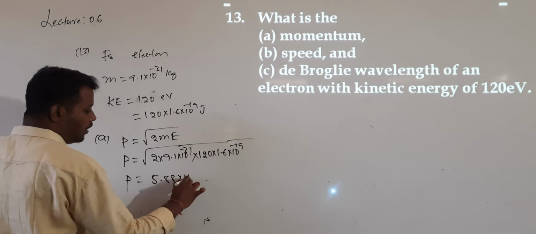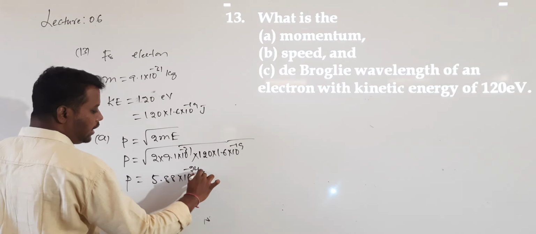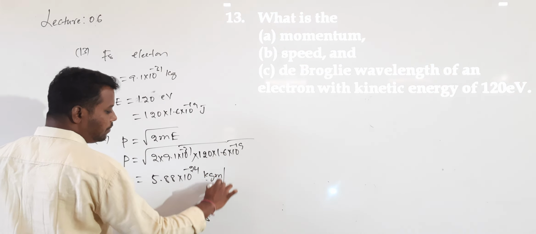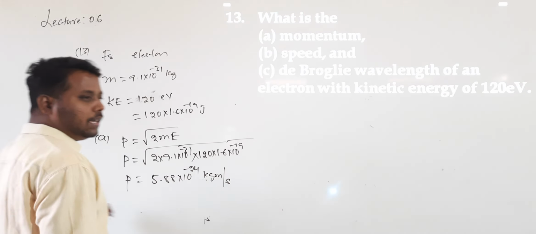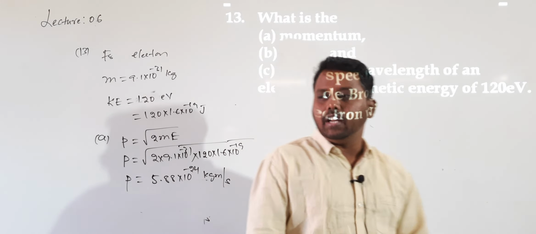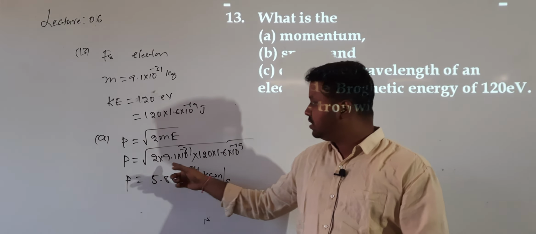5.88 into 10 power of minus 24, so kilogram meter per second. Simply for calculation purpose, I don't want to waste your valuable time, directly you can do the calculation here.